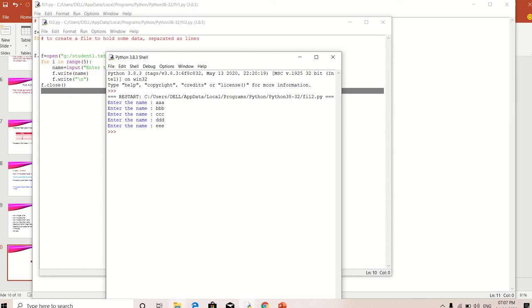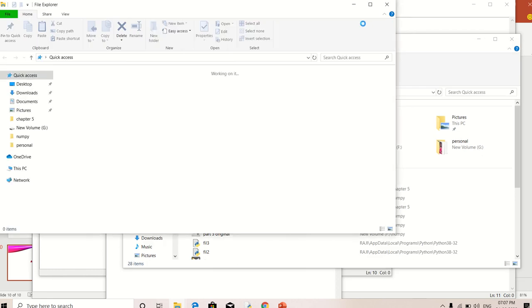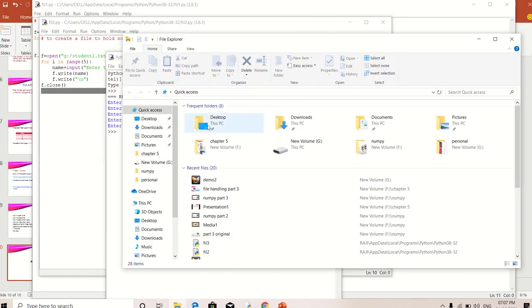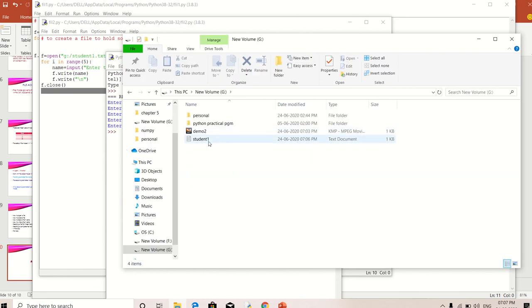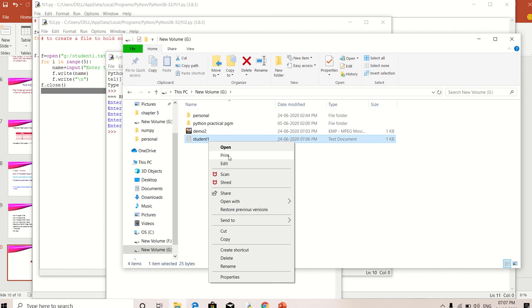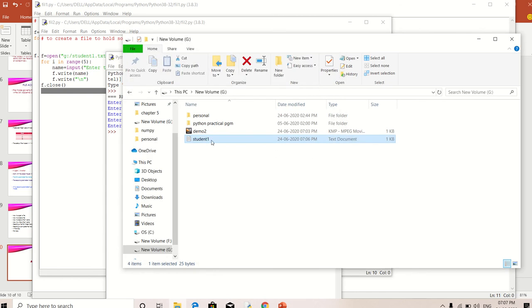Okay, so now I'm going to open the g:, and then select My PC and then g:, what is my file name, student1, and then right click and then open. So it displays the new lines now. First, the data was displayed on the same line, and then in this program it is displayed as first line, second line, third line, fourth line and fifth line. Okay, so after giving it like that, the file student1 will be created.